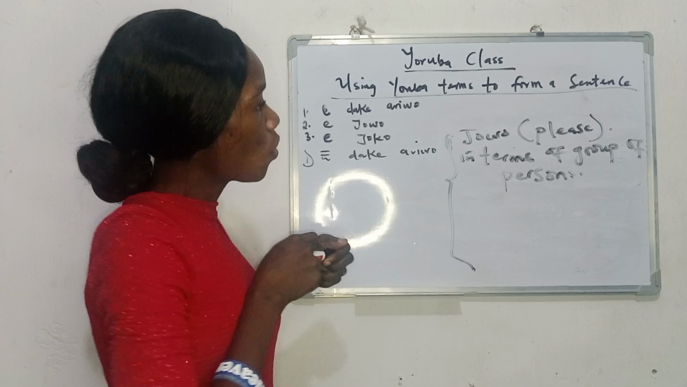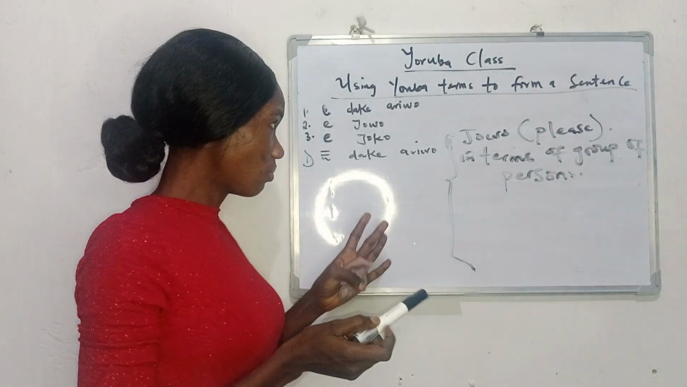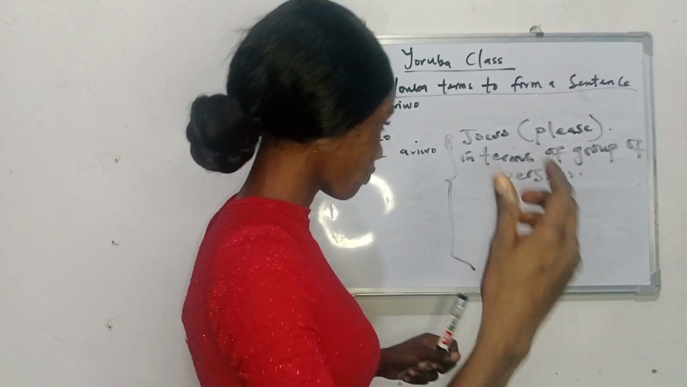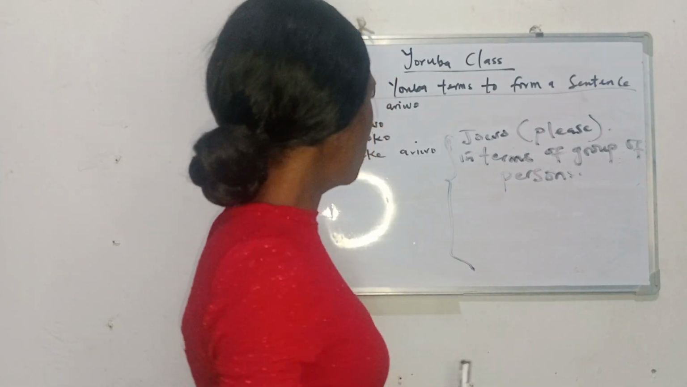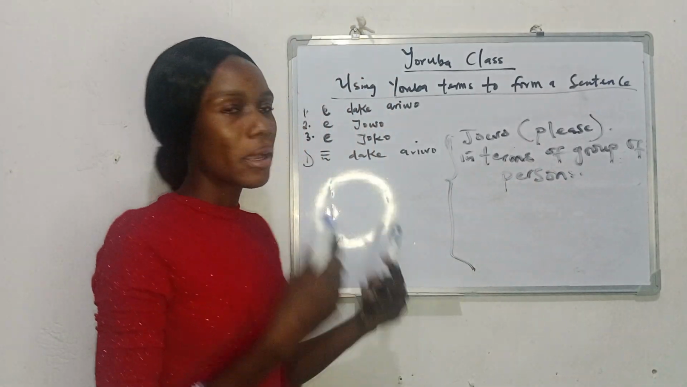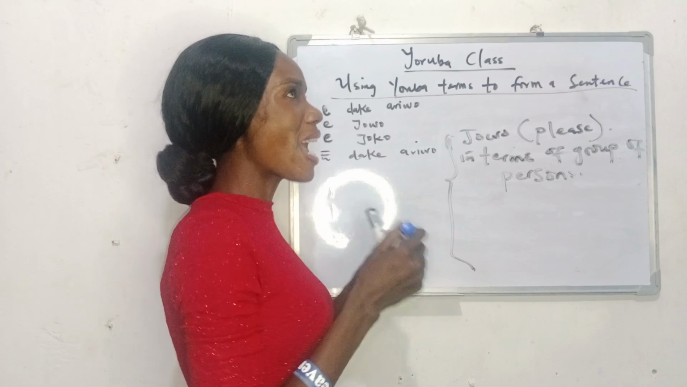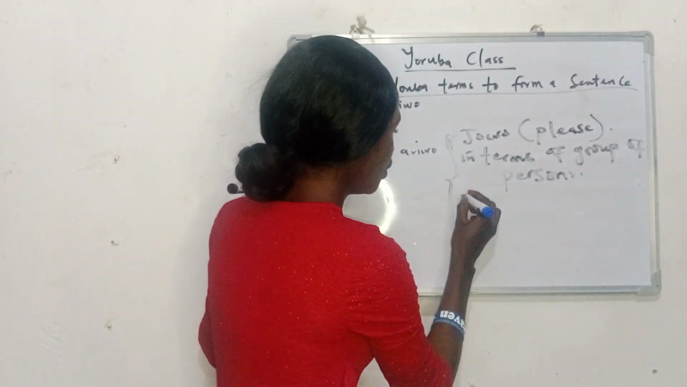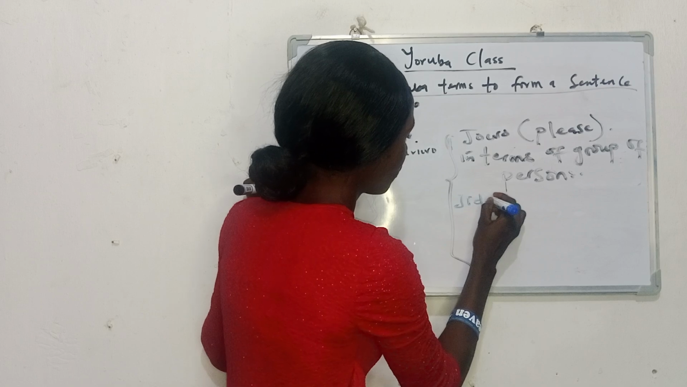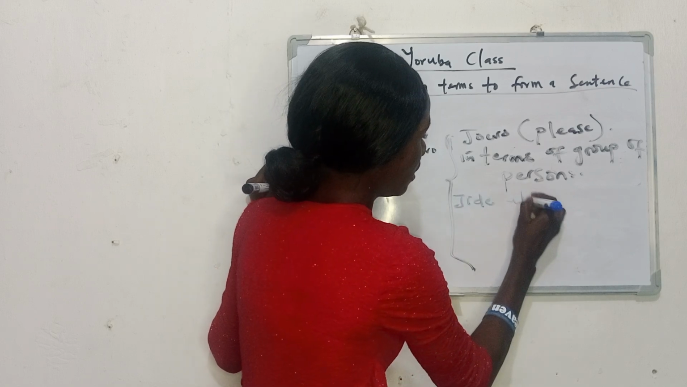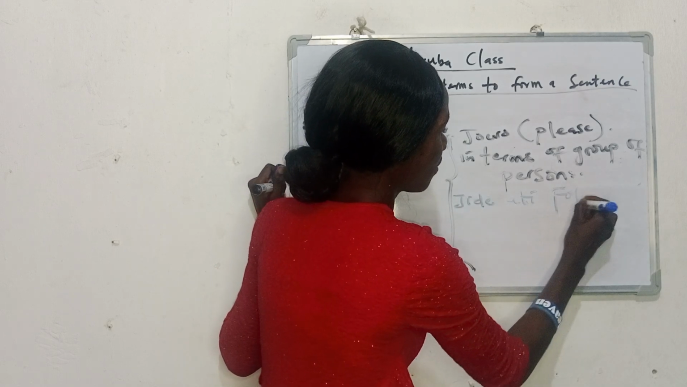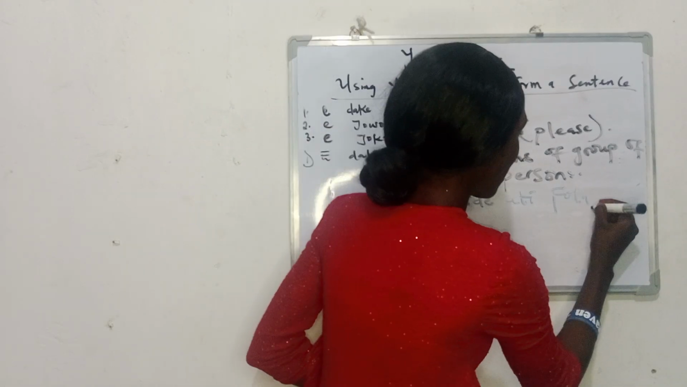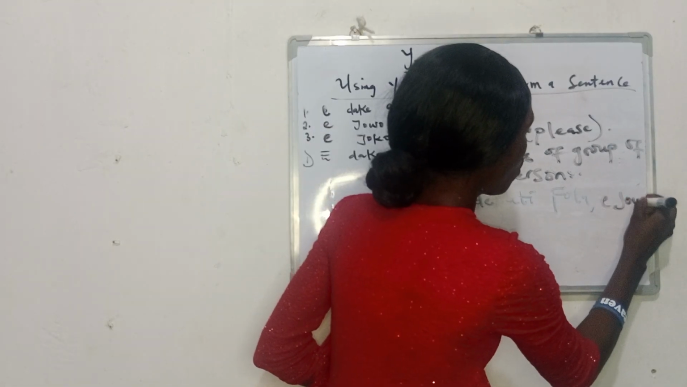So now we have ẹ jọ̀wọ́. That ẹ jọ̀wọ́, we want to use it as a form of addressing some group of persons. I can likely say that, okay, let me use two people for an example. Jídé àti Fọlá. Are we together? So we can say Jídé àti Fọlá, ẹ jọ̀wọ́,